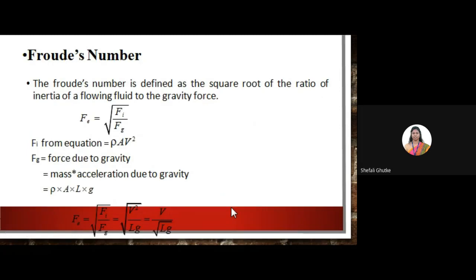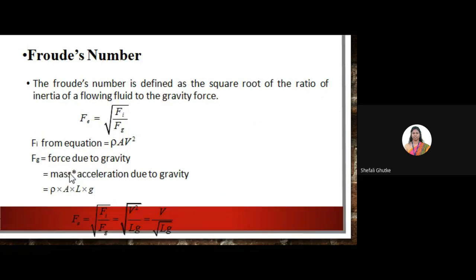Now the second number is Froude's number. Froude's number is the ratio of the square root of inertia force of a flowing fluid to that of gravity force. Froude's number is represented by Fe, which is equal to under root of Fi by Fg, where Fi is the inertia force and Fg is nothing but gravity force. So Fi from the first equation is rho A V square. The gravity force is nothing but force due to gravity.